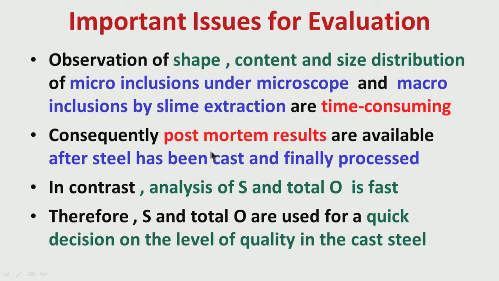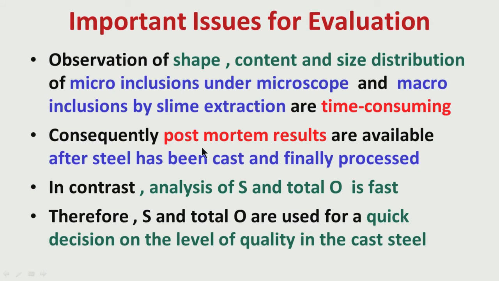These are essentially post-mortem analysis. That means the steel has already been made, it has been processed, and only after that are we getting the level of quality. Is it really useful? Maybe yes, once the steel has performed in service, if it has not performed well, we want to know what the problem was, and then it is useful.